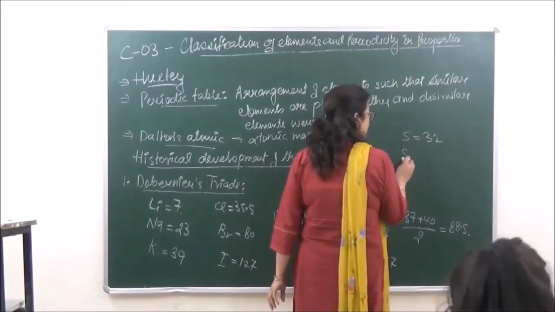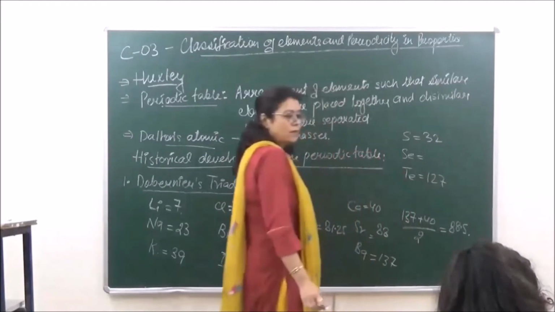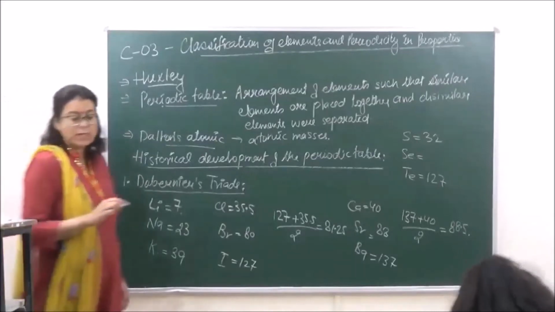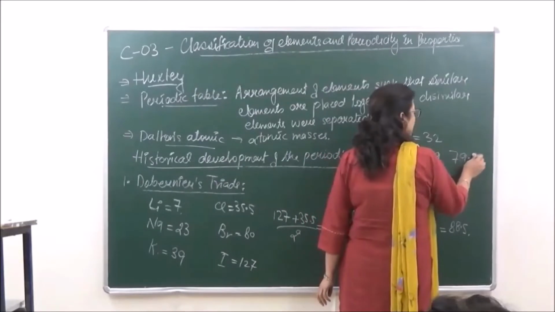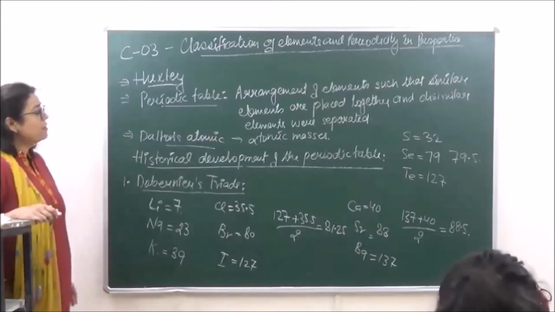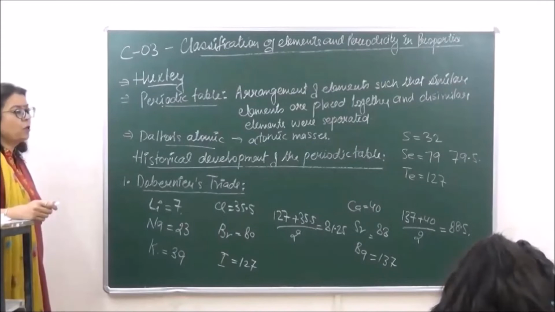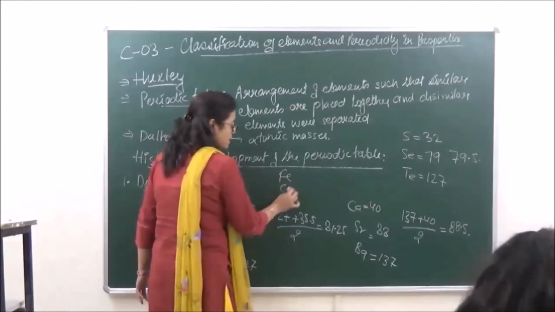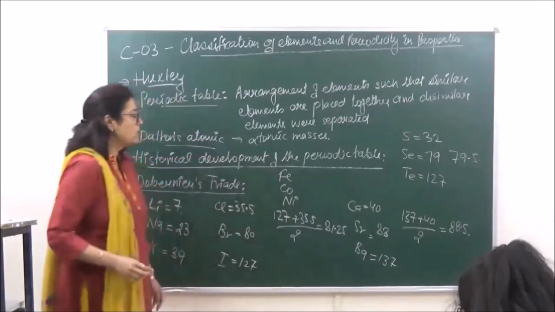32 and that of tellurium is 127. Okay, so when the actual mass of selenium seen was 79, but the calculated, that was coming to 79.5, which was again very close. Okay, but there were other elements, like for example, when we are talking of iron, cobalt and nickel. Iron, cobalt and nickel was another triad, but Daubigner failed to explain, according to his law, the similarities